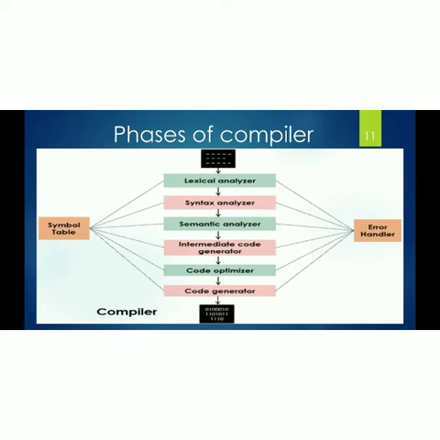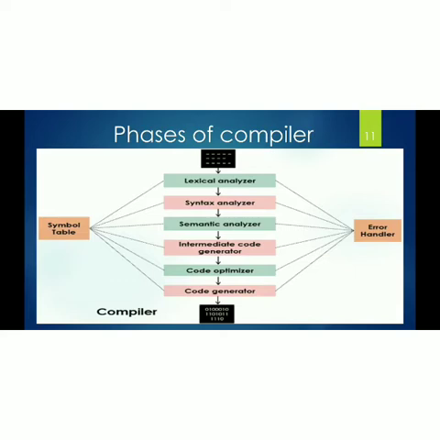The lexical analyzer is also referred to as the scanner. This is the first phase of the compiler design. It acts as an interface between the source program and the compiler. Regular expression is the notation used in the lexical analyzer.